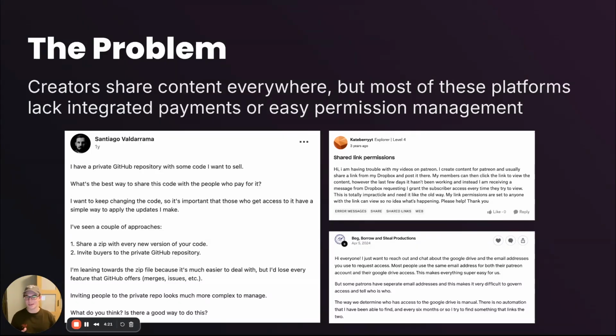Clearly, this system is very tedious. It's error-prone, and most importantly, it's not scaling with the creators' increase in popularity. So Entora's goal is to automate all of this. Simply put, the payment comes in, access gets granted automatically, time expires, access gets revoked automatically.